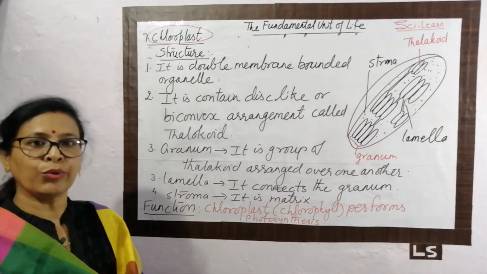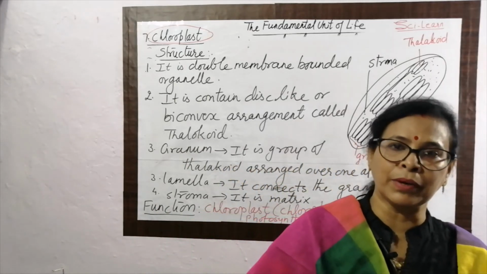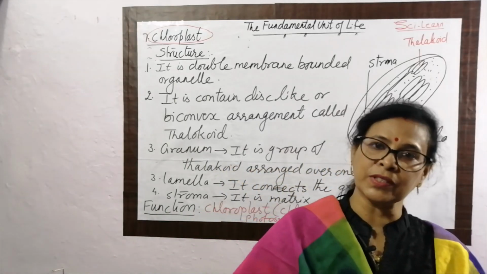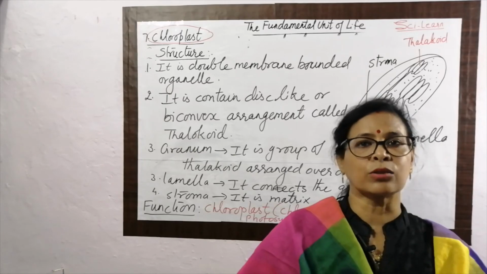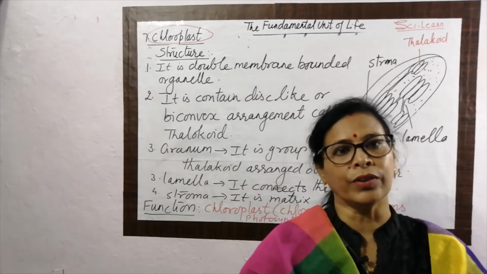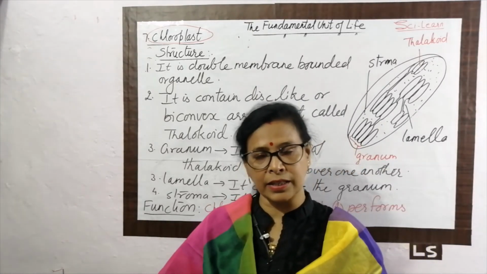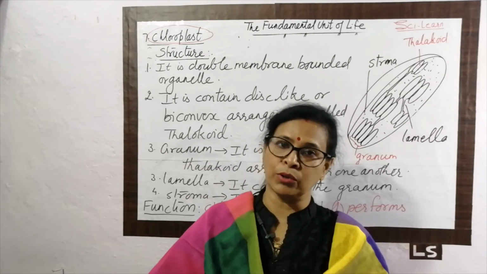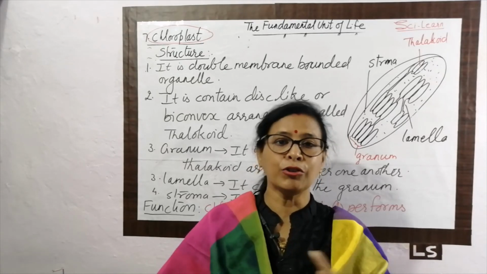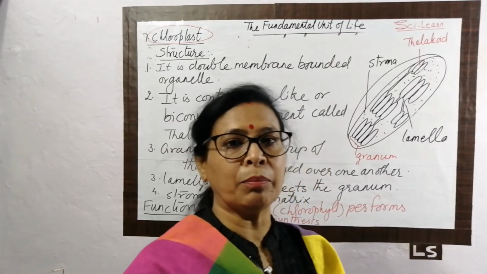So what was covered in today's class? First is the mitochondria. Mitochondria is a double membrane bonded organelle present in the eukaryotic cell, and it is called the powerhouse of the cell. Why it is called the powerhouse of the cell, you know very well. Second is the plastid, and one important plastid is the chloroplast. Chloroplast is important because it performs photosynthesis, the process by which green plants prepare their food.